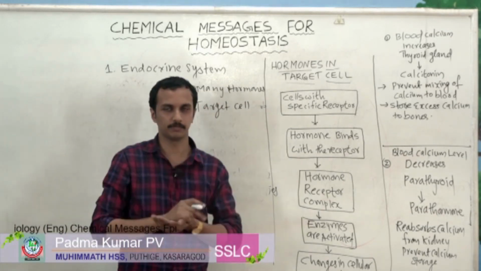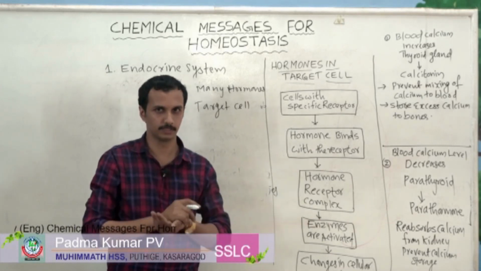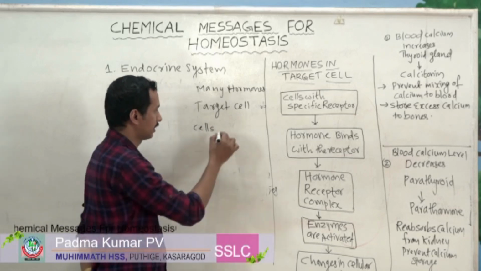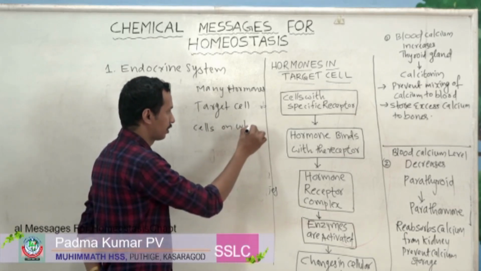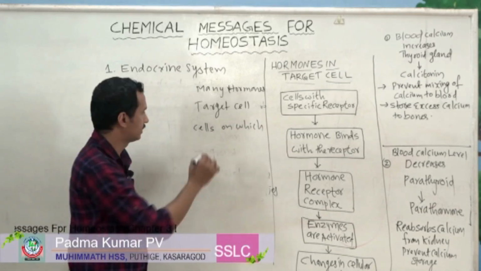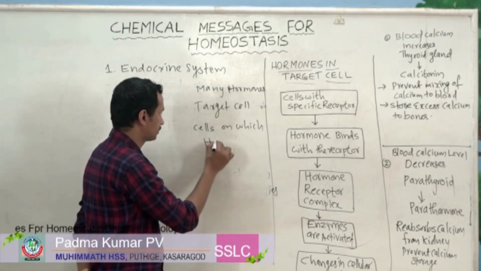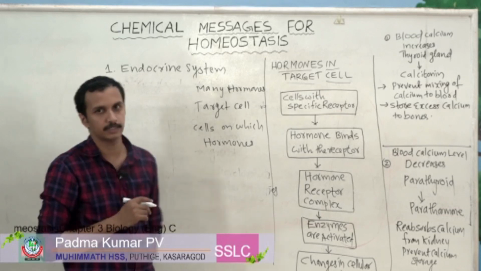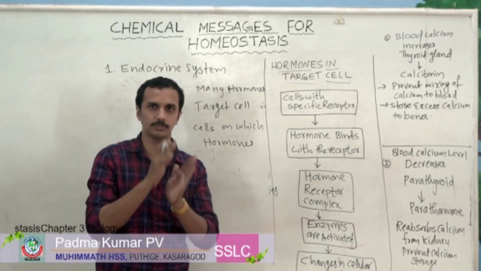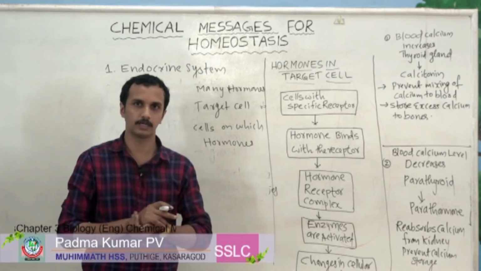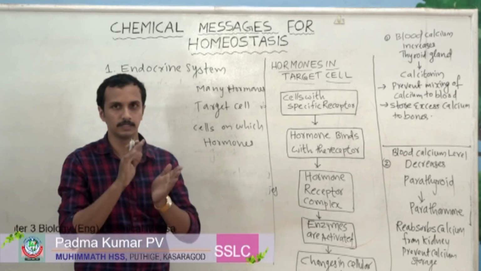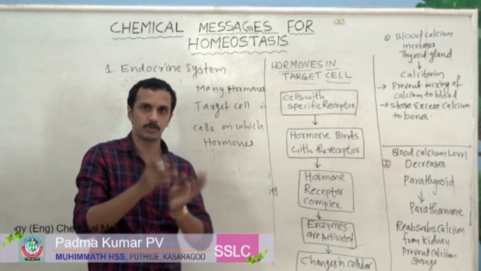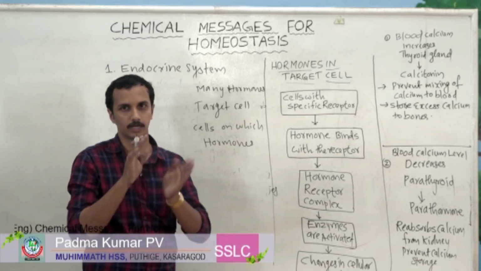Target cell is nothing but the cells on which these hormones act. That means each hormone has a target cell, and that particular hormone acts on that target cell.